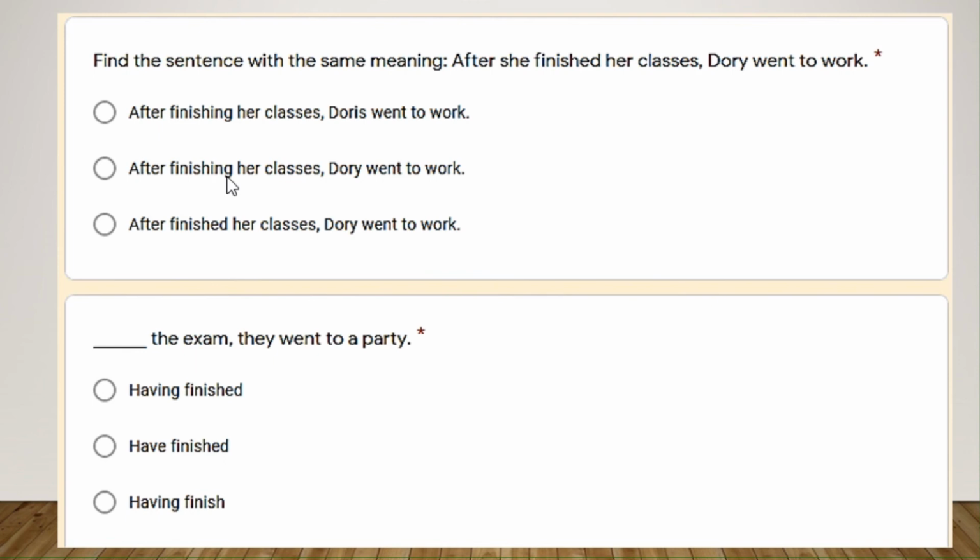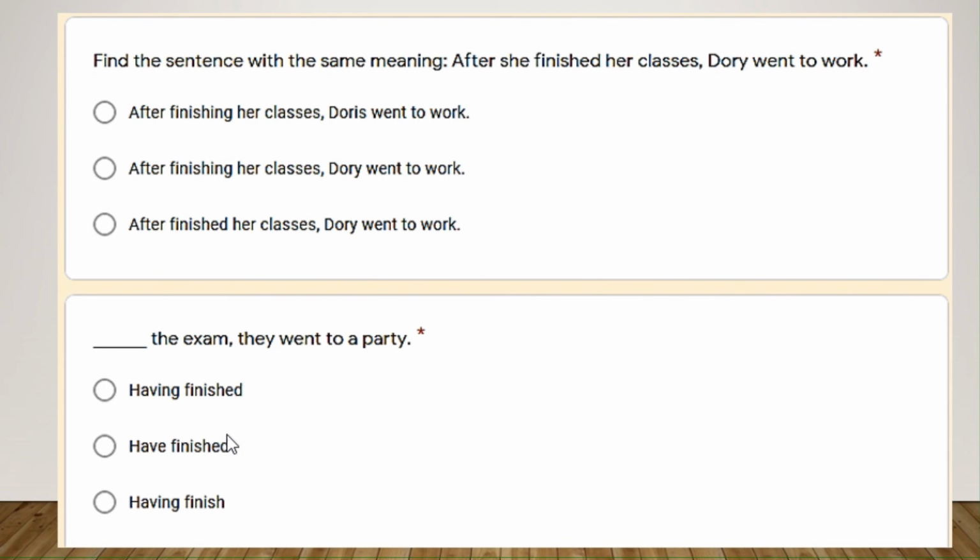But what happened with the next one? Right, we don't want to keep the after or the before or the subordinating conjunction. We just want to show the past. The exam, they went to the party. Having finished, have finished, having finished. This one is not possible because you need either the ing or the ed, the present or the past participle. So this one, not possible. Okay, these two, finished, perfect.